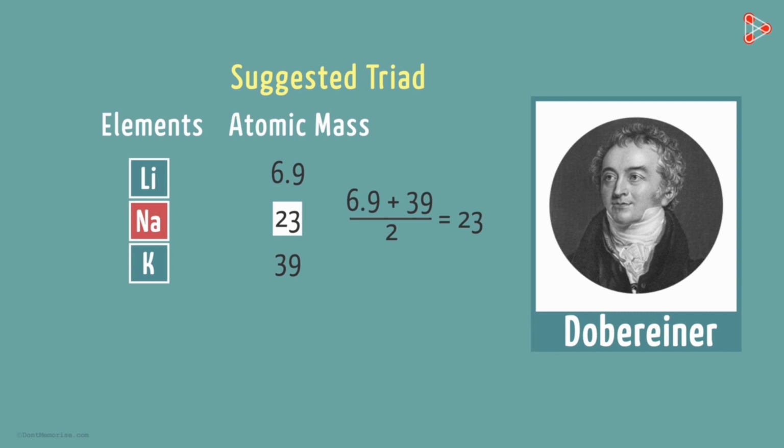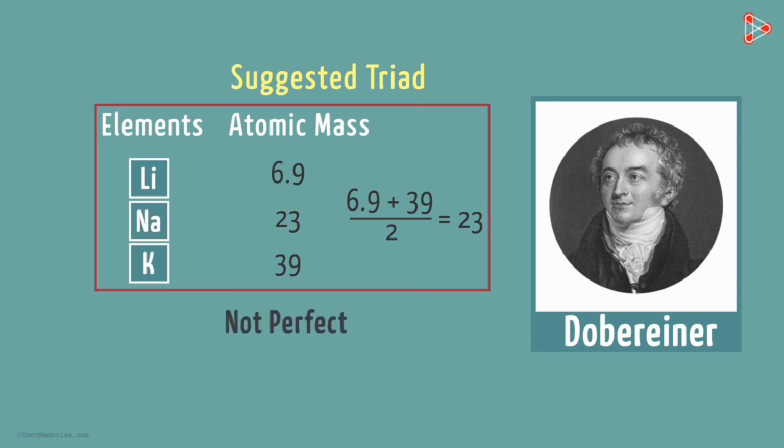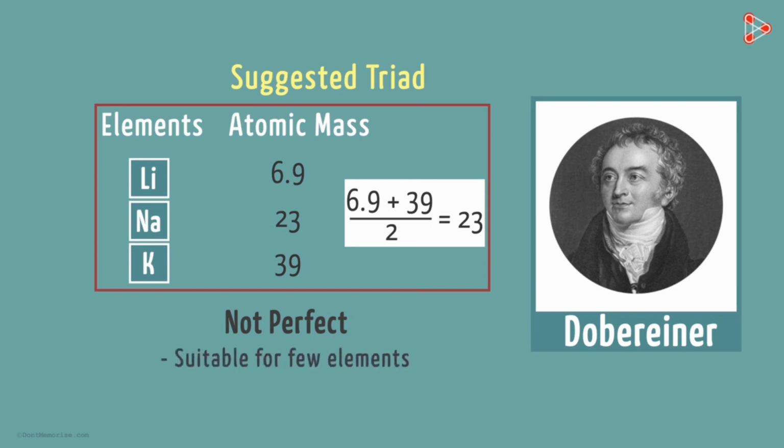However, it is not a perfect method of classification because not all elements follow this when we arrange them in triads. Hence, this system of classification into triads was not found to be useful because it is suitable only for a few elements. After grouping the elements in a series of 3, a new system was introduced.